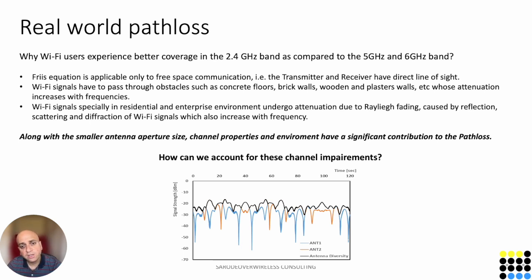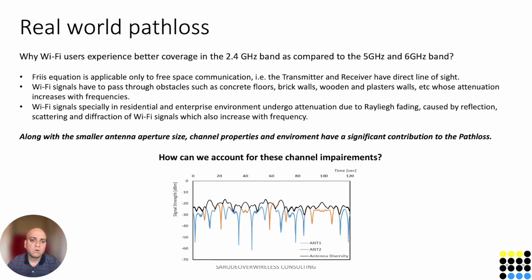In the graph below, you can see an example of fading in a typical home environment, where the x-axis is time and the y-axis is the signal strength, and you can see over time the signal varies between -40 and -20 dBm. So there are some very deep fades. That contributes to a degradation in received power.